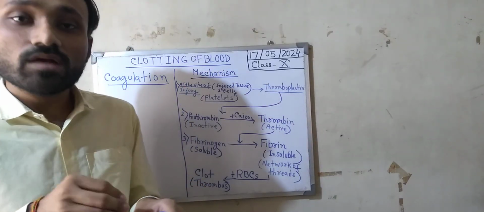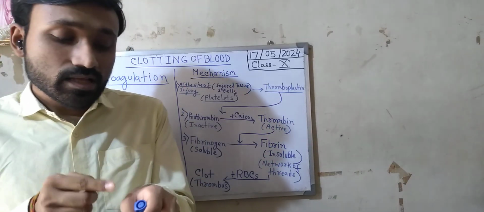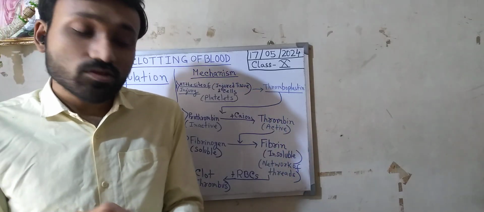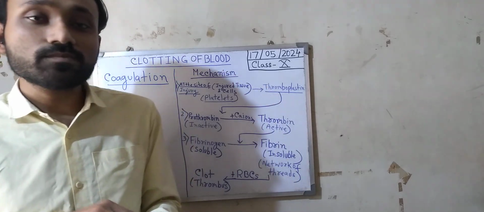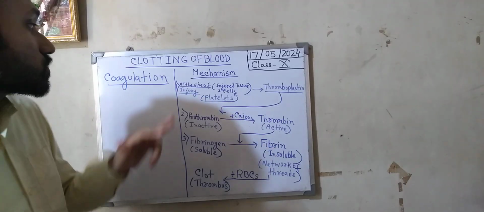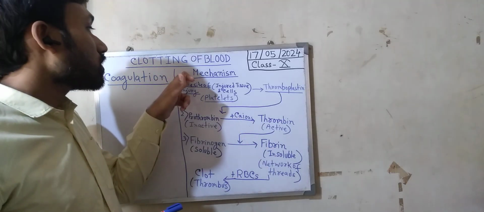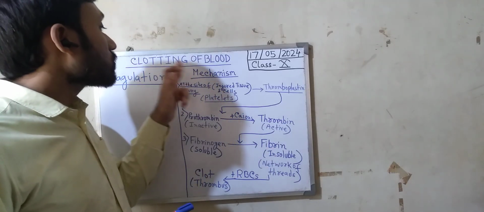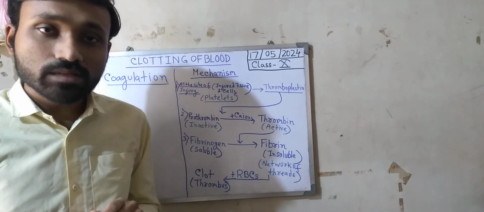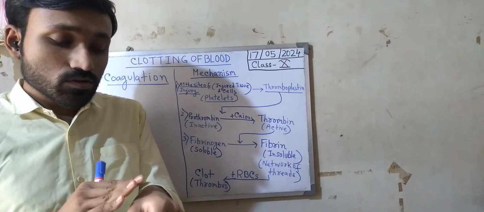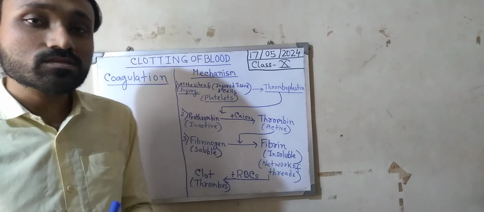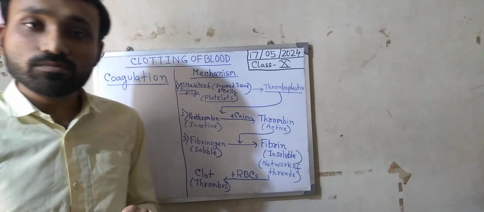We have observed that after a few minutes, that bleeding gets stopped, or the flow of blood is stopped. Now how is it stopped? It is stopped at the site of injury by a mechanism or process which is called clotting of blood. So we are going to discuss how this clotting of blood takes place. We have discussed what clotting of blood is: the stoppage of the flow of blood from the site of injury by a process called clotting or coagulation of blood.